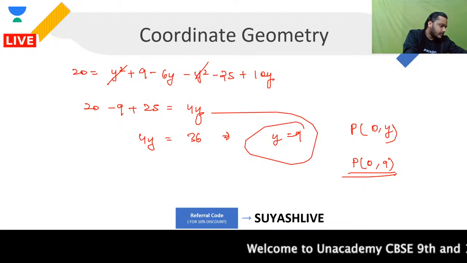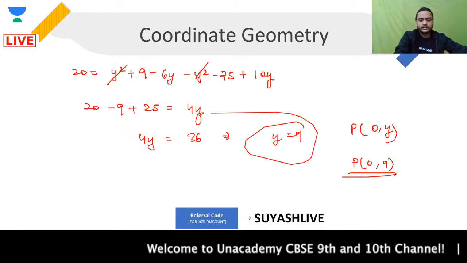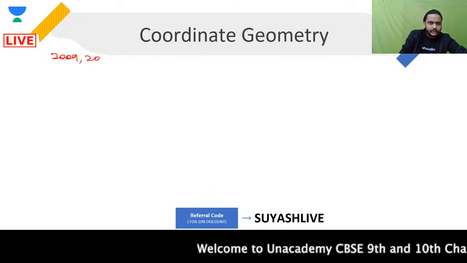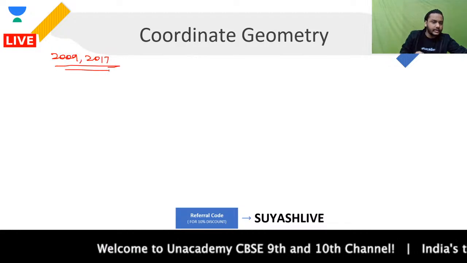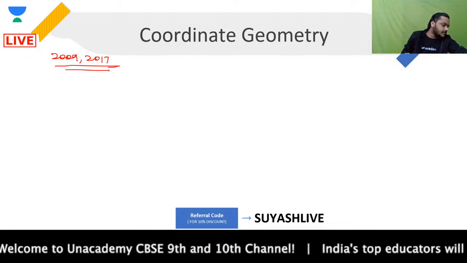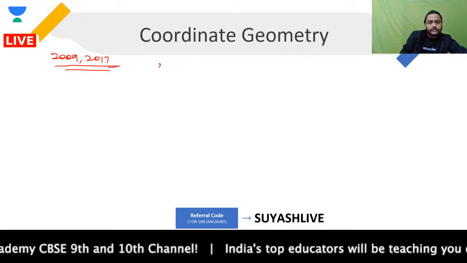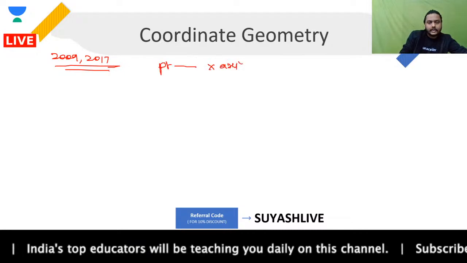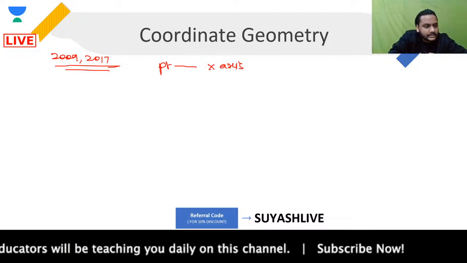इसी तरीके से we have one more question. एक और question देखते हैं. अगला जो question है, that came in your 2009 में आया and then it also came in 2017. दोनों year में आया हुआ question है. क्या बोल रहा है question? Find the point on x-axis. So this time point कहाँ पर है? This time the point is on x-axis.